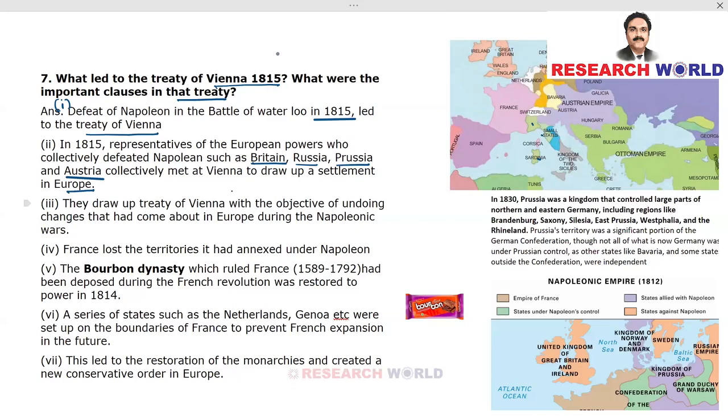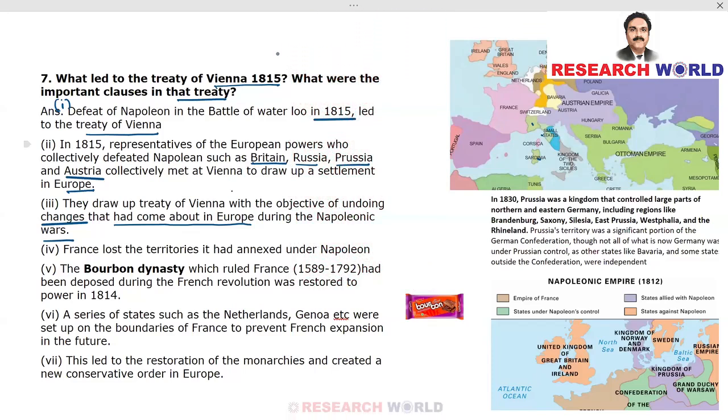They drew up the Treaty of Vienna with the objective of undoing changes that had come about in Europe during the Napoleonic Wars. All right, we had the French Revolution followed by Napoleon coming to power. From a French general, he declared himself the Emperor of France. He brought in what are called the Napoleonic Code or reforms.